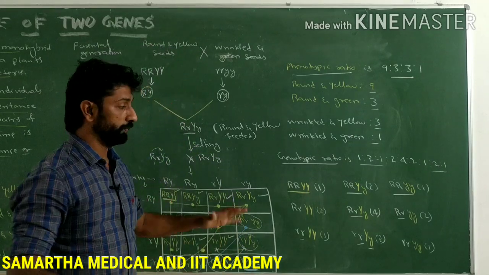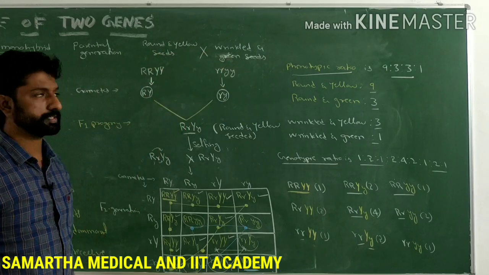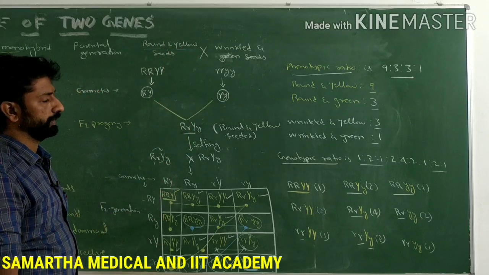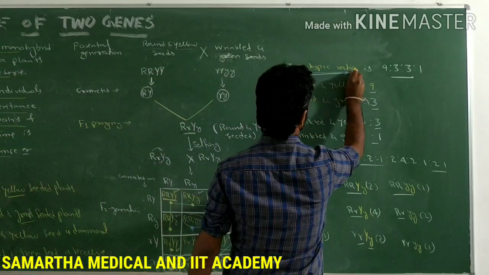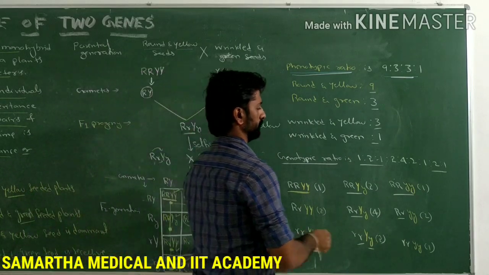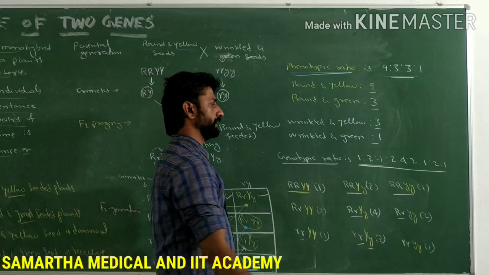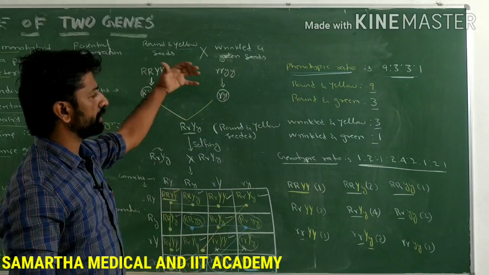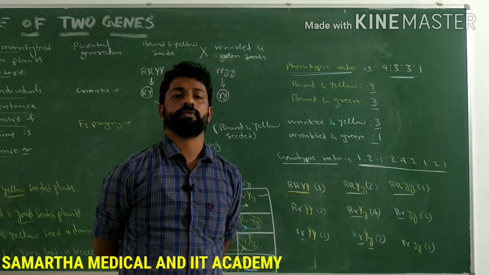Okay, see, when Mendel crossed the pea plants which are differing in 2 characters, that is in seed shape as well as the seed color, then he observed the phenotypic ratio of F2 generation was found to be 9:3:3:1 and genotypic ratio is found to be 1:2:1 is to 2:4:2 is to 1:2:1. Is it clear, guys? So this is the representation of 2 gene inheritance of the dihybrid cross. In PU examination it will be asked for 5 marks.